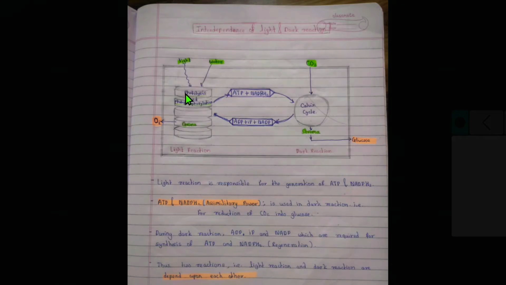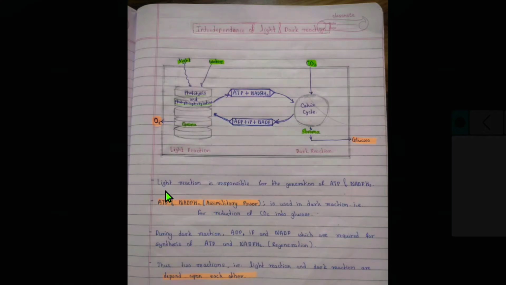Here the two processes, the first one is photolysis and photophosphorylation. The light and water enter a grana and the two processes occur, and by these two processes oxygen is evolved and the ATP and NADPH is transferred to the dark reaction in a Calvin cycle. Then Calvin cycle takes carbon dioxide from the atmosphere and further it forms glucose, and then ADP, inorganic phosphate and NADP further transfer to the grana.